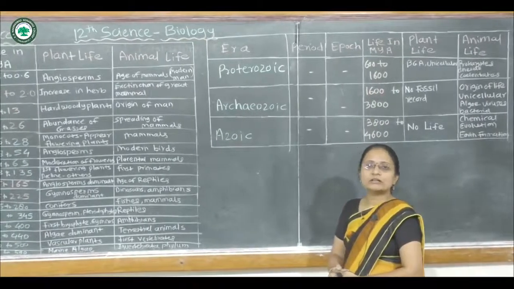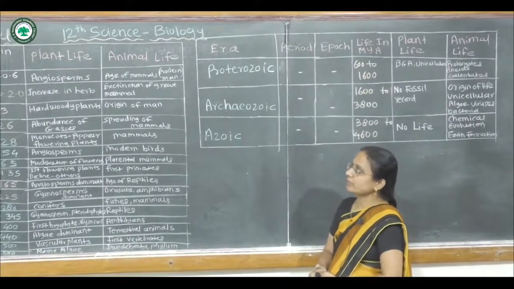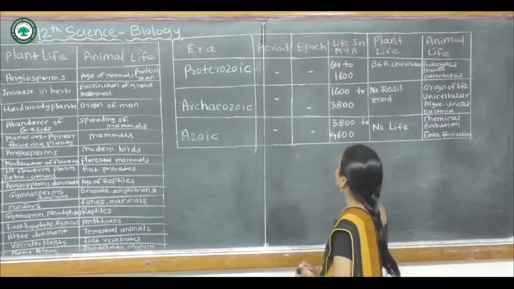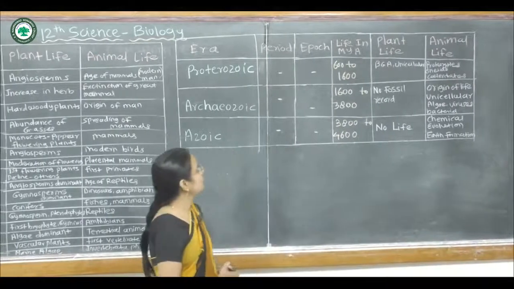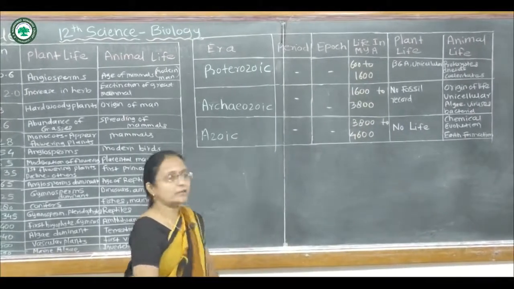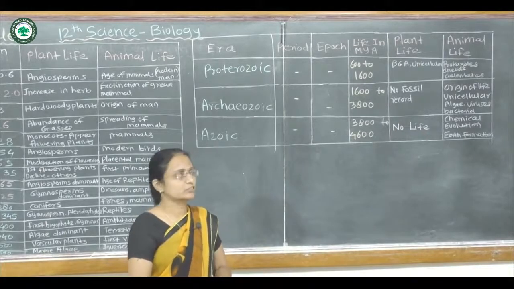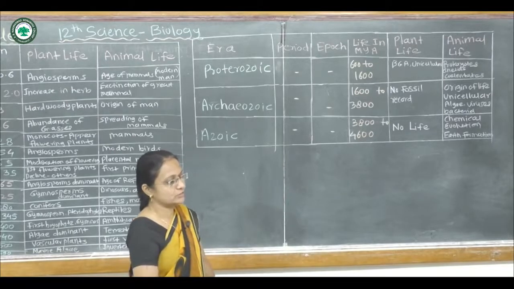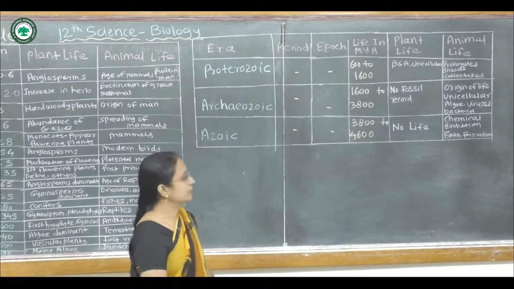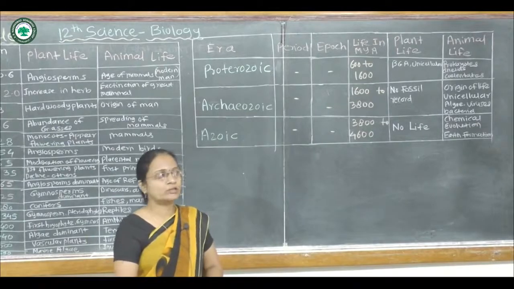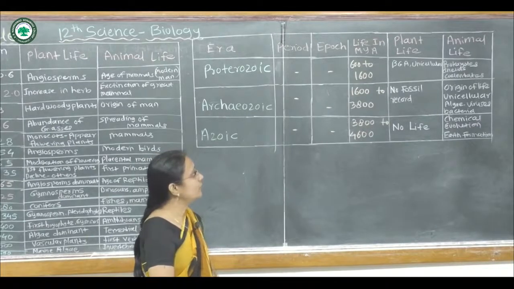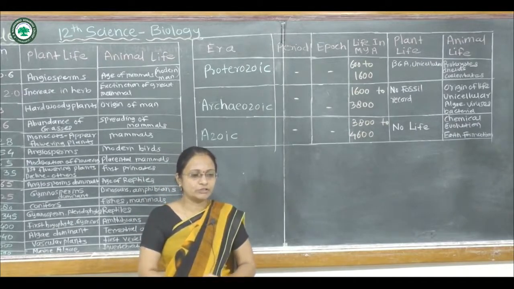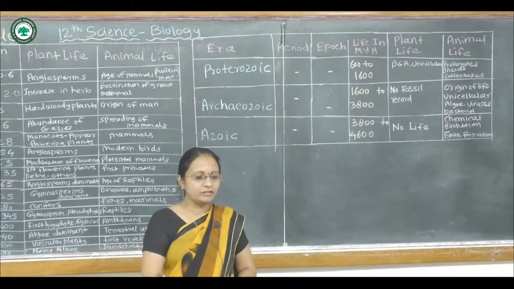This Proterozoic era is not subdivided into periods and epochs, but it shows in which million years ago the Proterozoic runs. It runs from 600 million years ago to 1600 million years ago, and in this time mostly the chlorophytes, consisting of single-celled algae as well as the blue-green algal members, are dominant. In animals, the prokaryotes, some annelids, sponges, coelenterates, primitive metazoans, and scanty fossils are also dominant there.